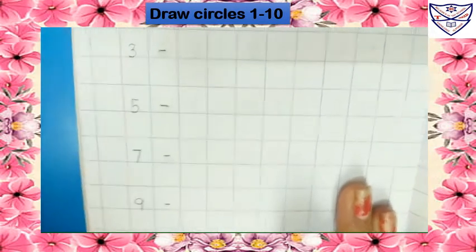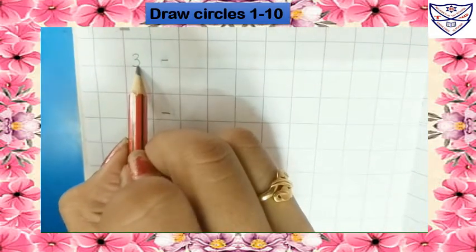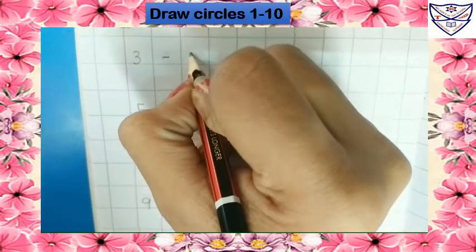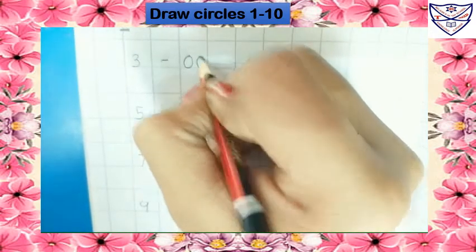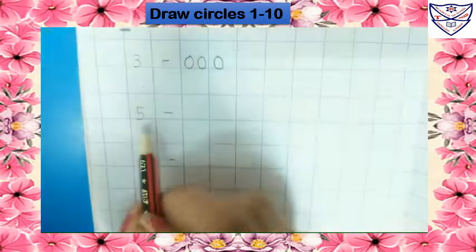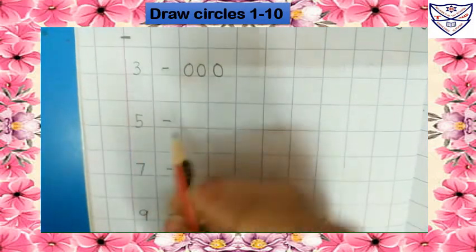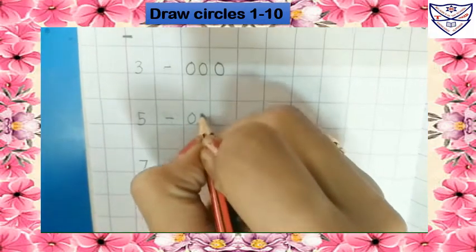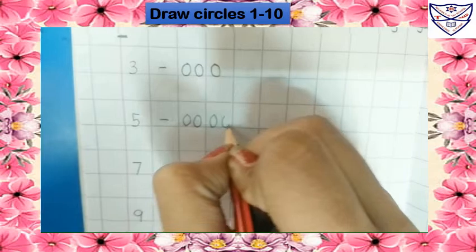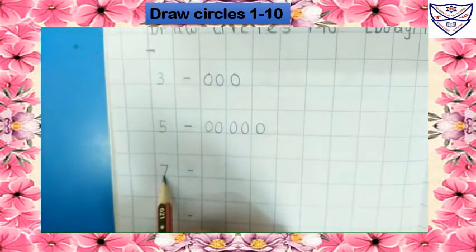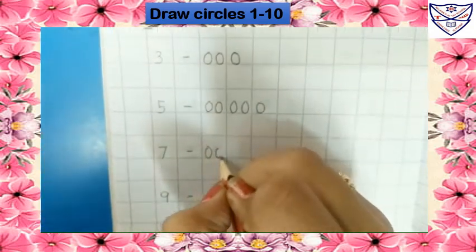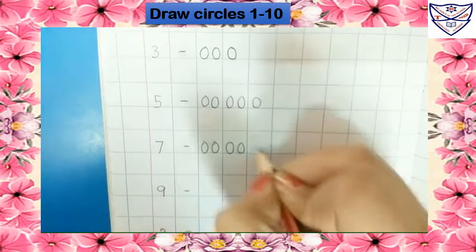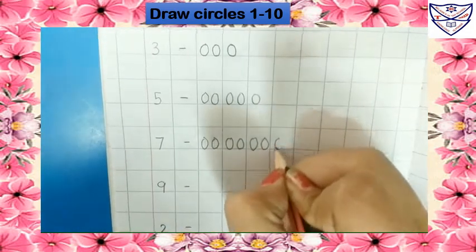Now we will draw circles. Which number is this? 3. So we will draw 3 circles. 1, 2, 3. Which number is this? 5. So we will draw 5 circles. 1, 2, 3, 4, 5. Which number is this? 7. So we will draw 7 circles. 1, 2, 3, 4, 5, 6, 7.